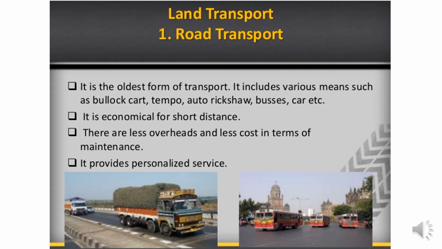Now students, the oldest mode of transport is roadway. They are the backbone of our country. They can be categorized as national highways, state highways, connecting roads, feeder roads, or even village roads. The importance of roadways is that different types of roads can be built to connect difficult and inaccessible regions. So a region which was not accessed before or was away from humans reaching there, roads have been connected in these places and people have been able to go there.